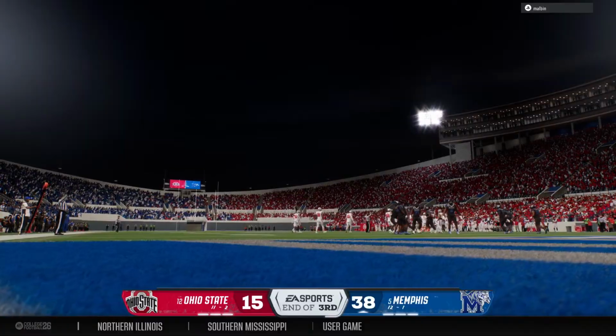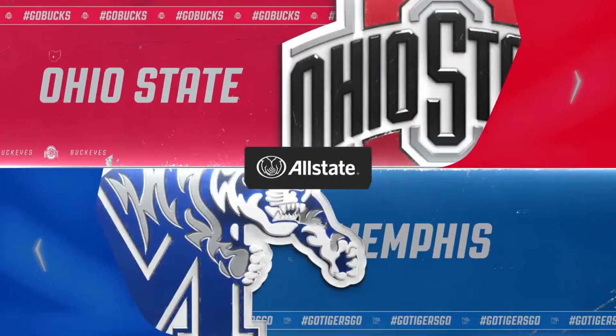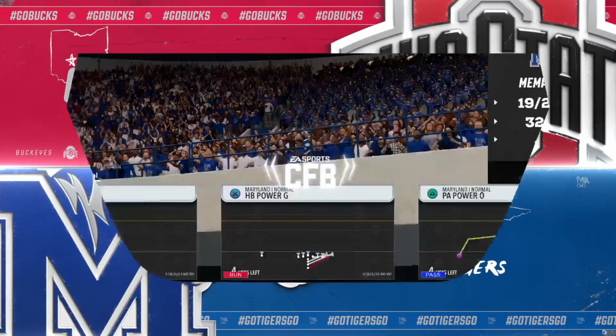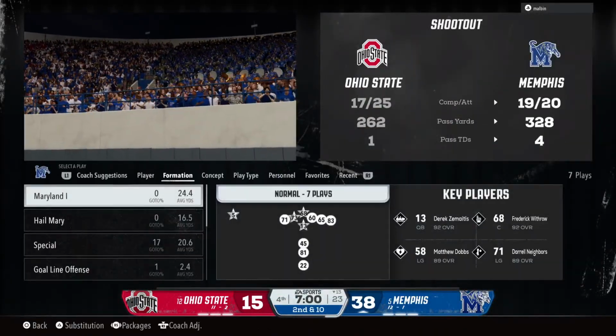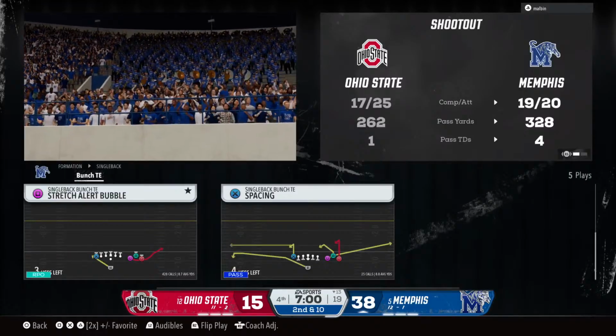Memphis has the lead here. He played 3 quarters with a chance to stay alive for the national championship. Let's check out the game summary here so far. And now entering the final period of play, is there an epic comeback in store? We're going to find out.